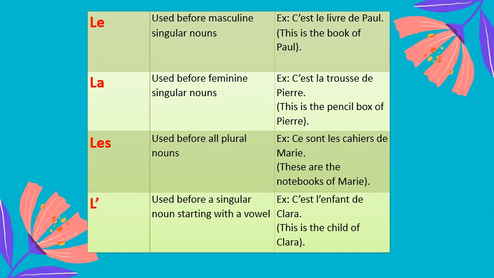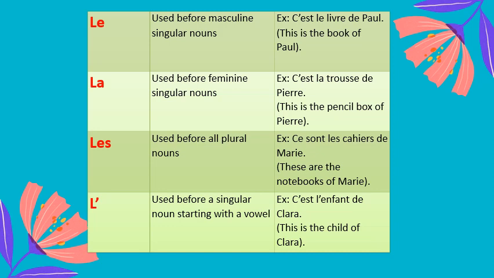So it is specified that the noun le livre belongs to a particular person which is Paul. So that is why we use the definite article over here which is le, since livre is a masculine singular noun.